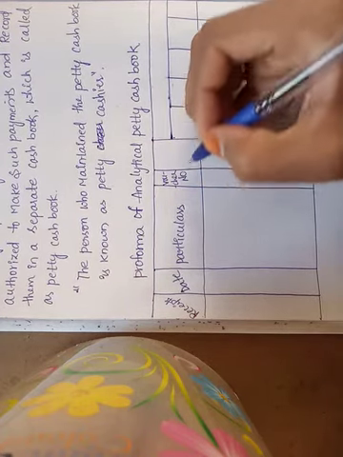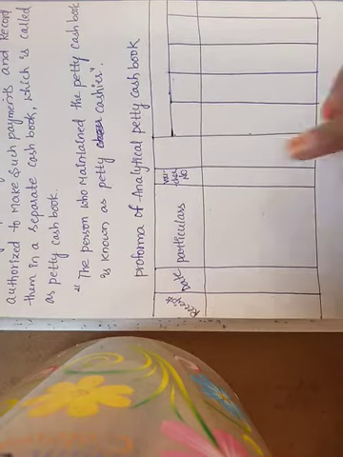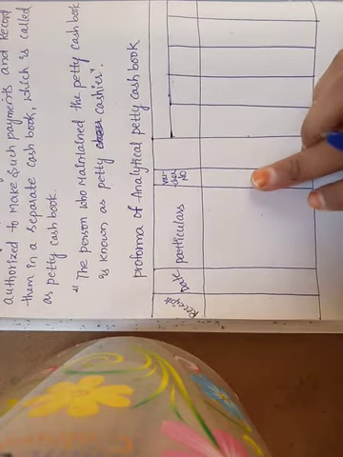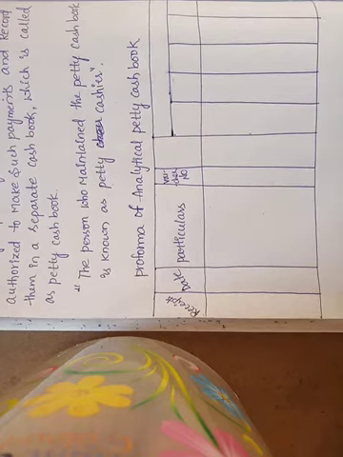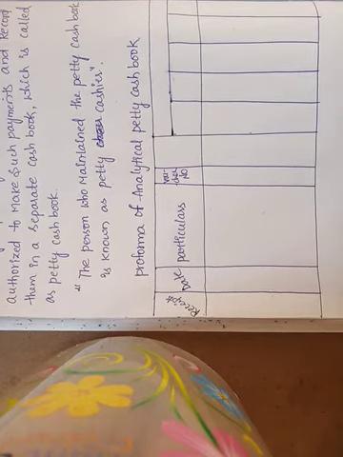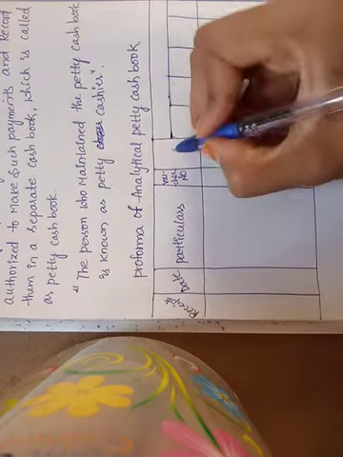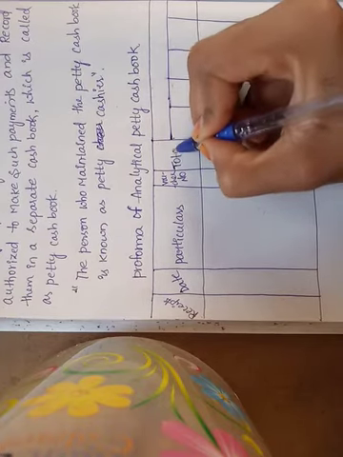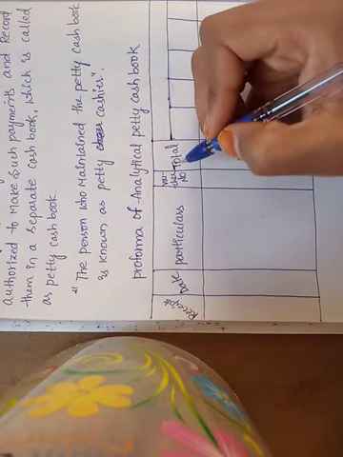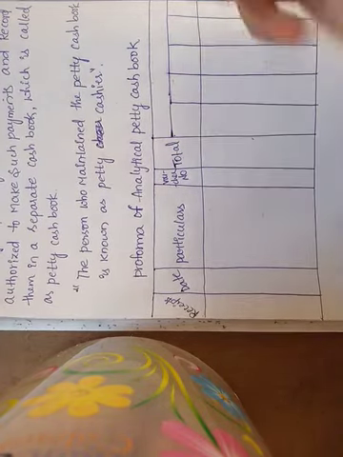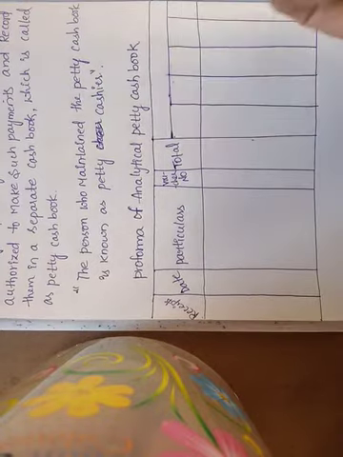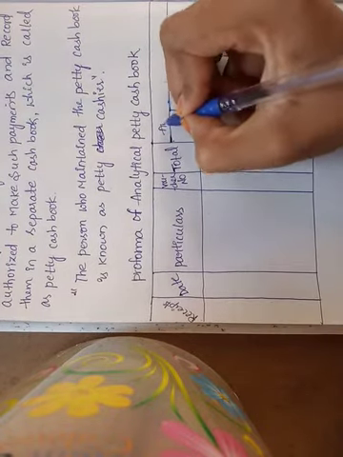In the problems given, you have to write this voucher number, otherwise leave this column. And next is the total of the amount. After the total, next is analysis of payments.